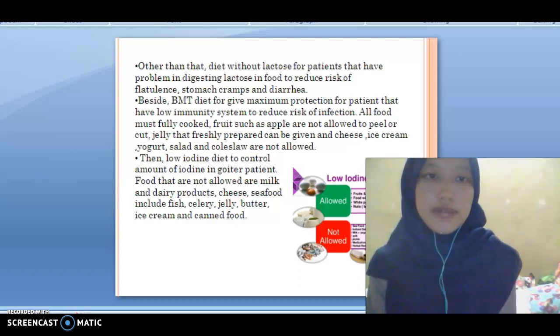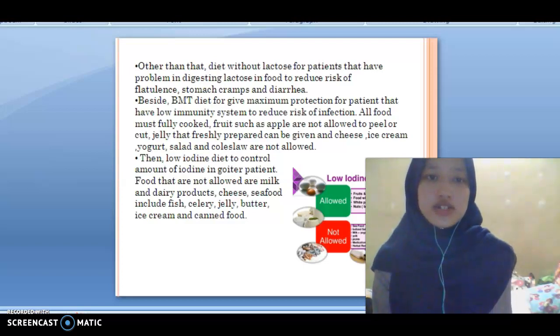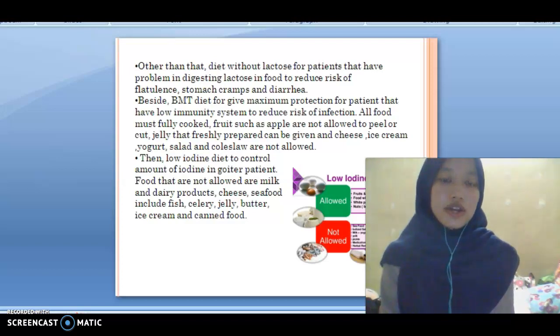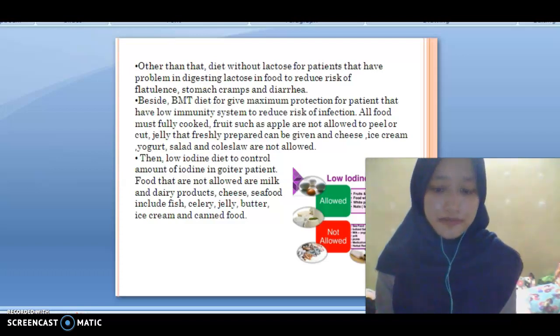We also have the PMT diet to give maximum protection for patients that have a low immune system to reduce the risk of infection. Then the low iodine diet to control the amount of iodine in goiter patients.